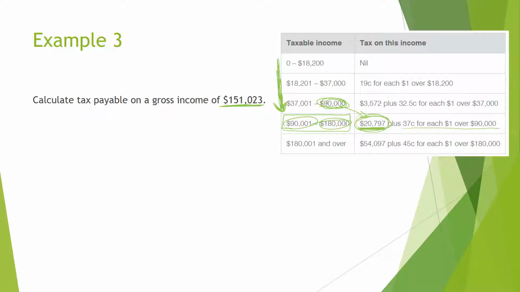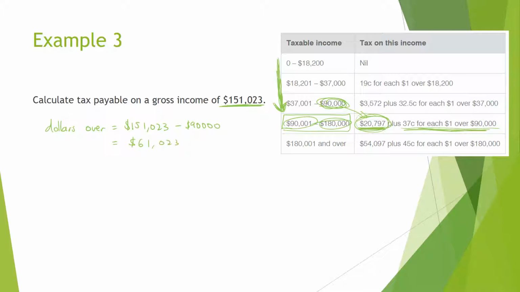$20,797. So now we're going to look at this, 37 cents for each $1 over $90,000. So we could call this the dollars over, which is going to be 151,223 minus this $90,000. That's going to come to 61,223.